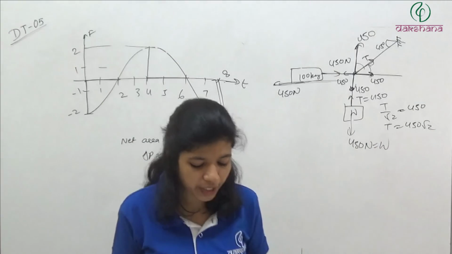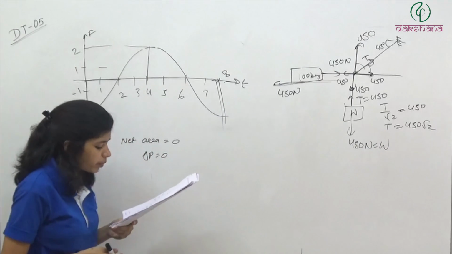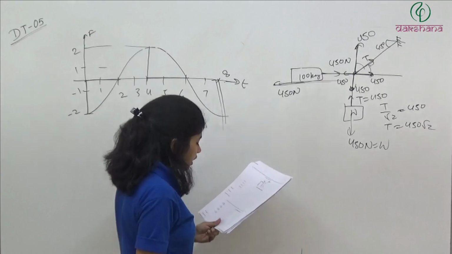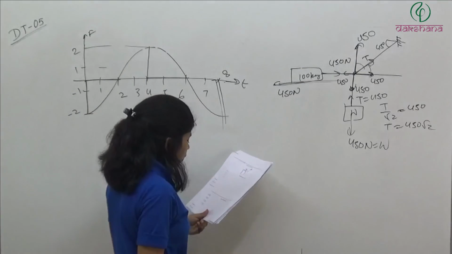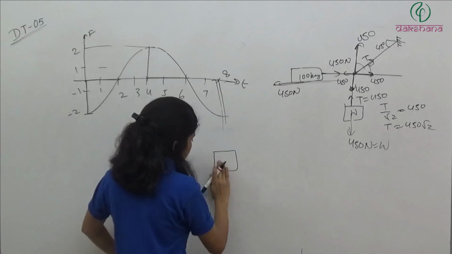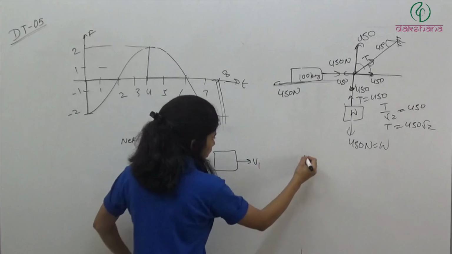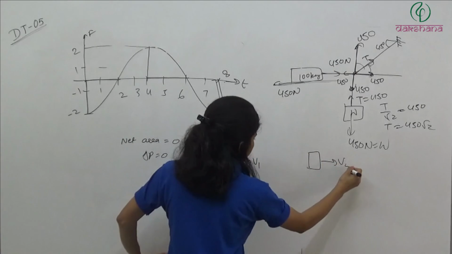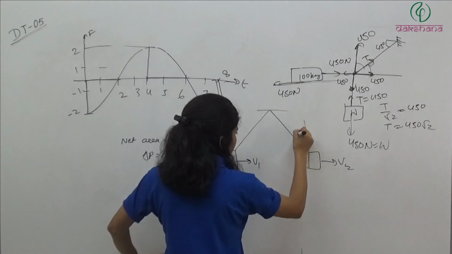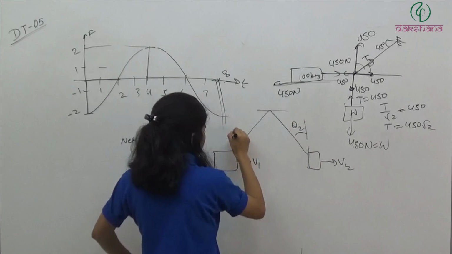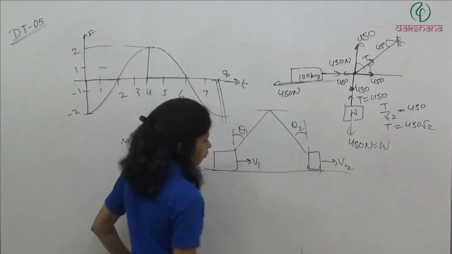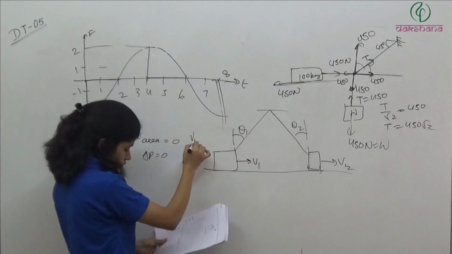Question number 43. In the figure shown, blocks A and B move with velocities v1 and v2 along the horizontal direction. Find the ratio v1 is to v2. So here we have a block. It is moving with v1 in this direction. And this block is moving in this direction with v2, and these are the angles theta 2 and theta 1. Then what will be the ratio v1 is to v2?